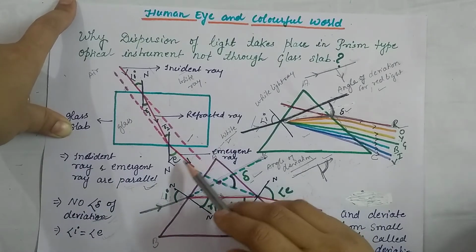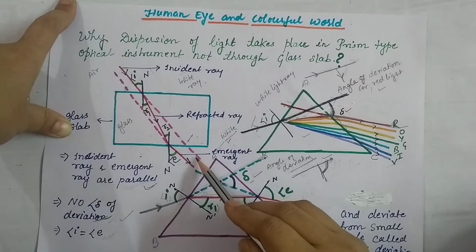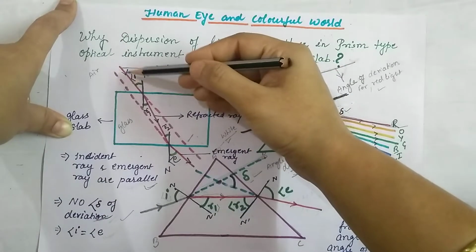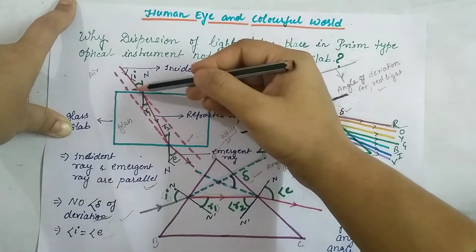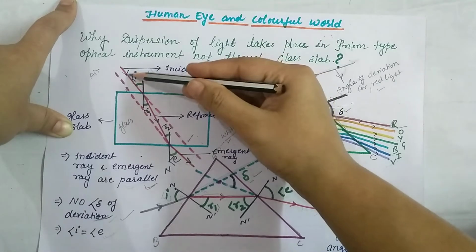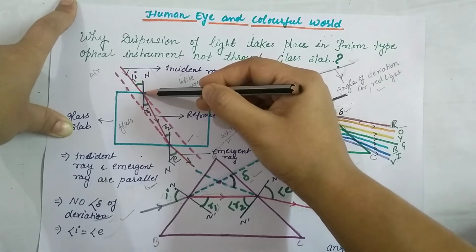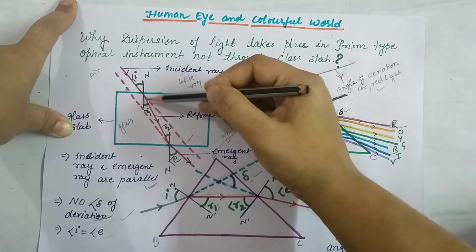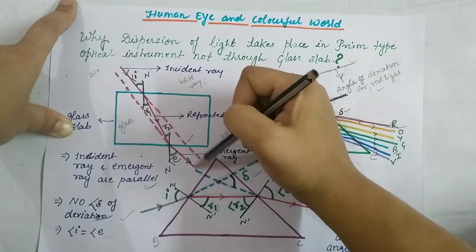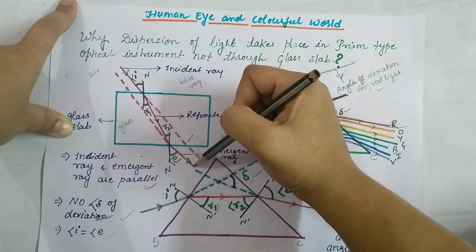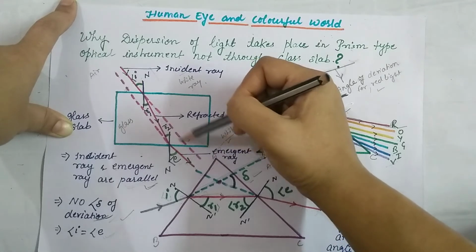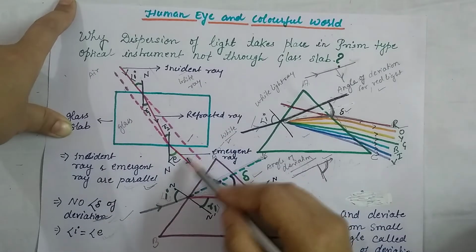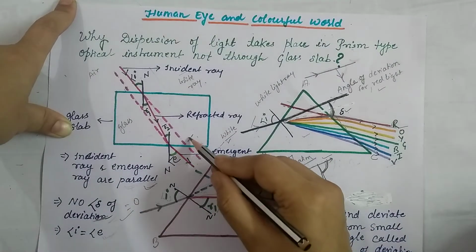So no angle of deviation happens. The incident ray falls on the surface, gets refracted inside the glass, and then we get the same angle and the same emergent ray. There is zero angle of deviation in the glass slab.